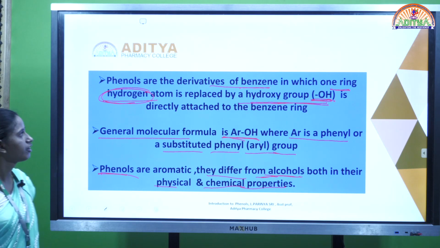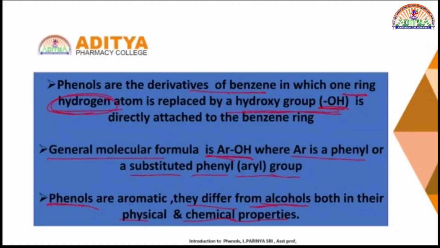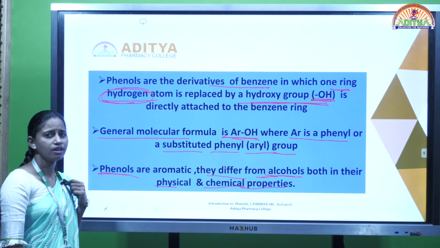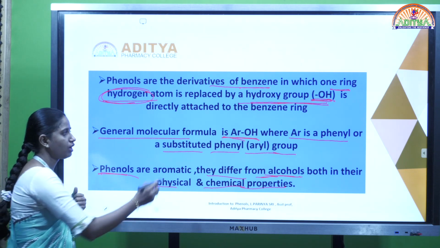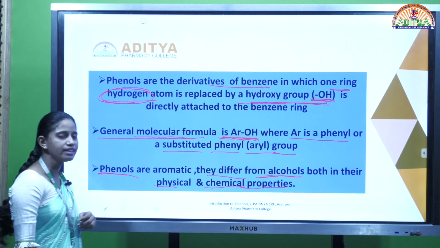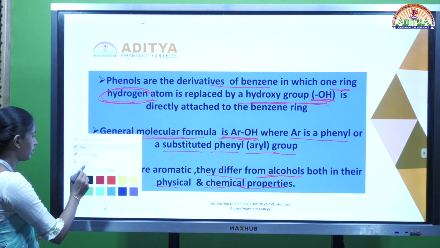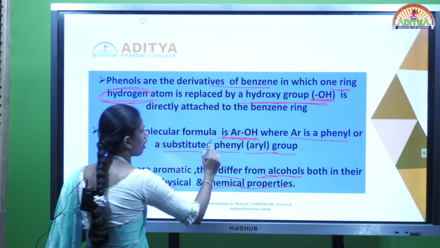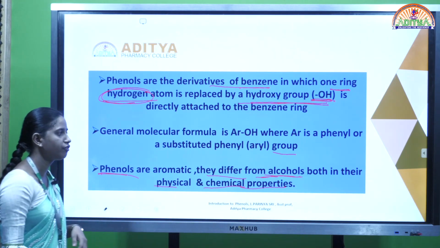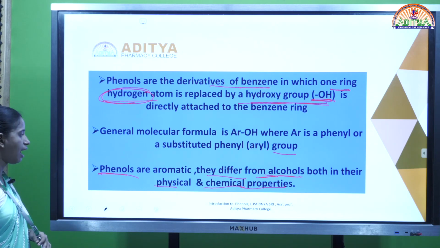Coming to that, phenols are derivatives in which one hydrogen is replaced by a hydroxy group. Those compounds are called phenols, and generally the molecular formula is represented by ArOH, where Ar is the phenyl group or a substituted phenyl or aryl group.